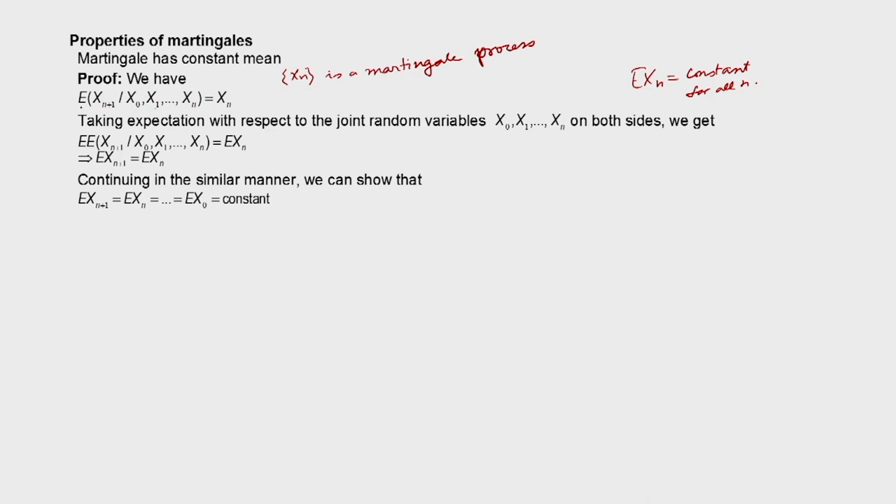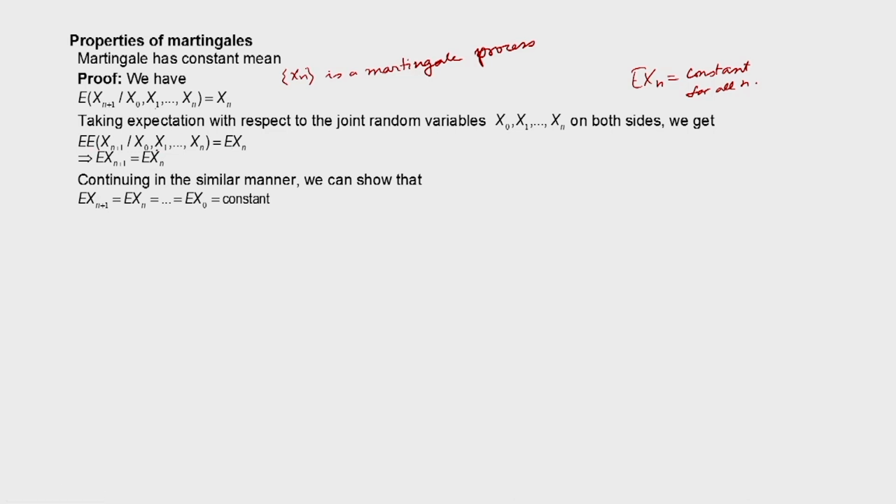So taking the expected value on both sides, because this is a conditional expectation. If I take the expected value of this, the right hand side will be E of xn, and the left hand side will be the expectation of the conditional expectation.